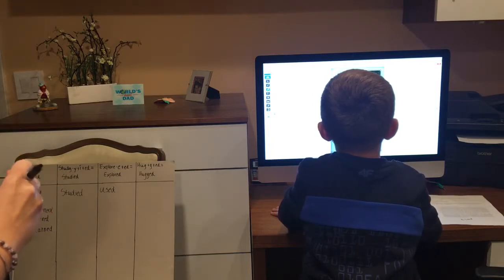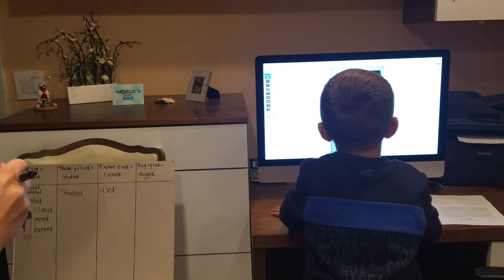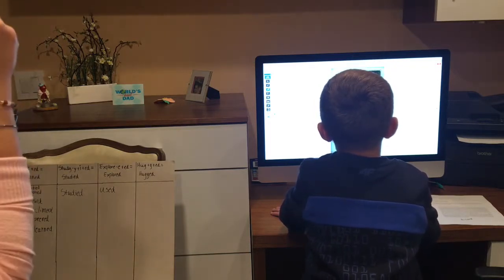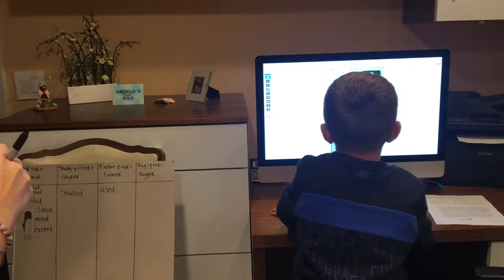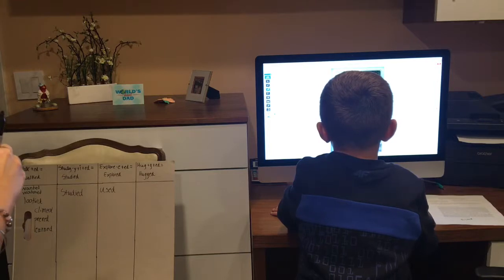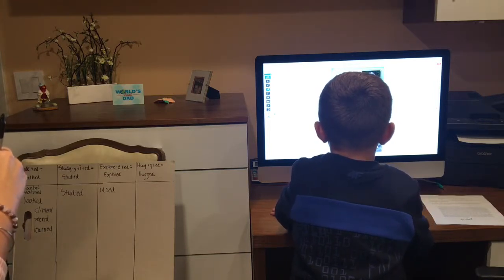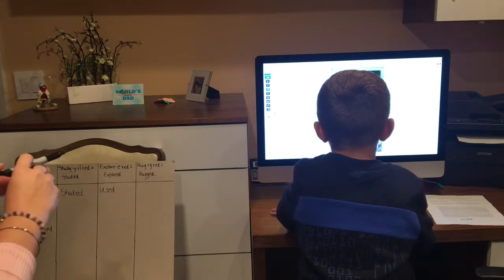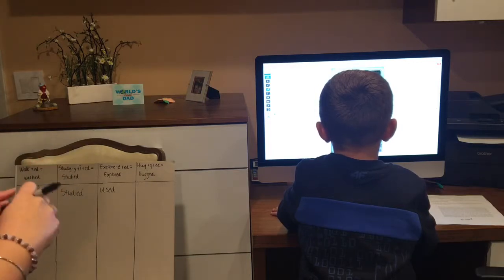Change. Oh, I see it already. How about the third sentence? Go down. A verb ending in ED. That's a way to make it past tense. Okay. Where would that go? Where would hugged go?